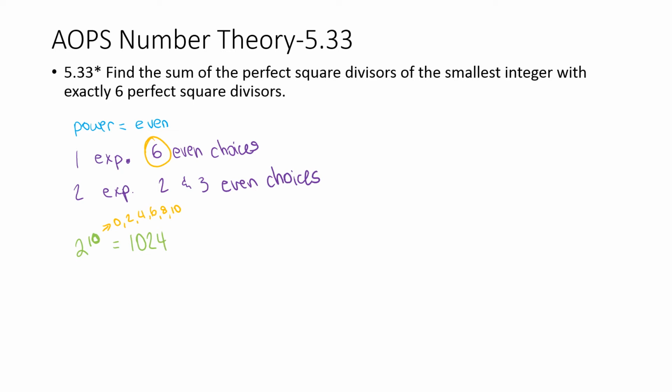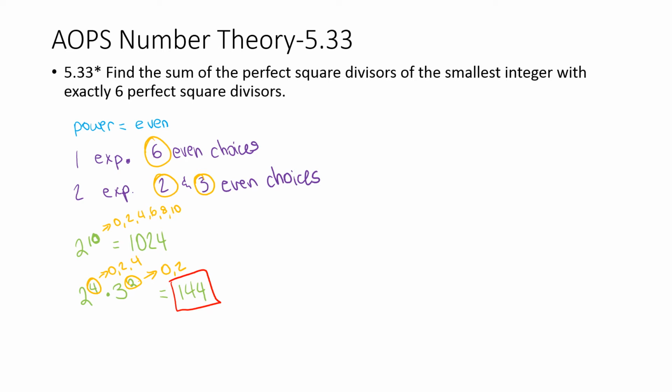Or if you want 2 exponents, it can be 2 to the power of 4 times 3 to the power of 2, because for 4 it can be 0, 2, and 4, so that would be 3. And for 2, it's 0 and 2, so that's 2. And 2 to the power of 4 times 3 to the power of 2 is equal to 144.